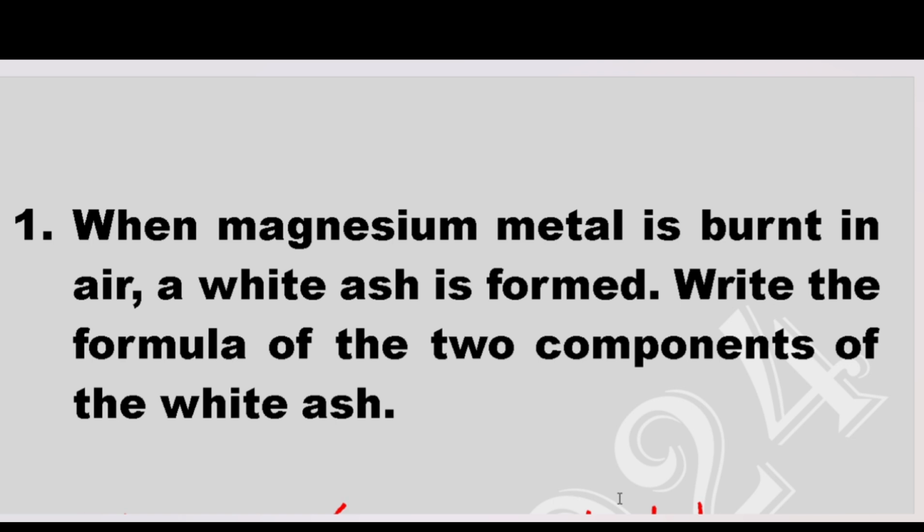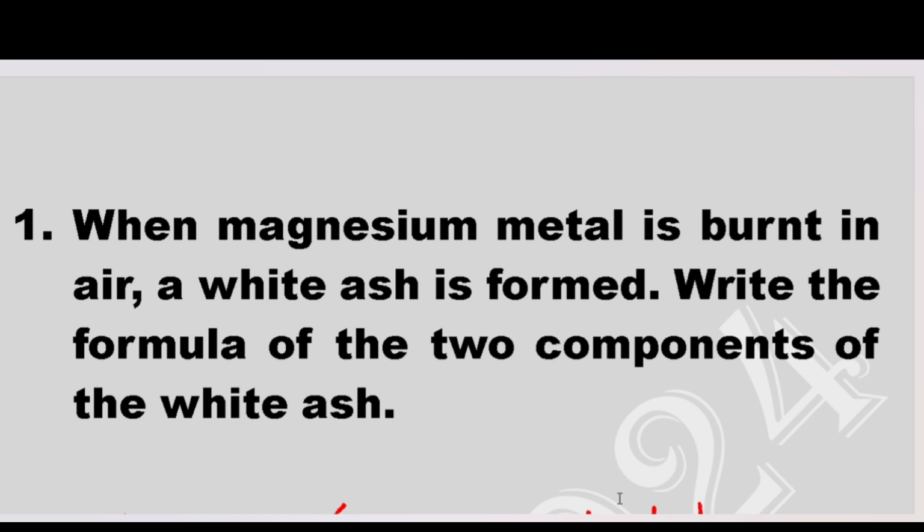So now, when we are burning a metal in air, the metal combines with the oxygen or nitrogen. So when magnesium is burnt in air, it combines with oxygen. It also combines with nitrogen. But now our question has been restricted that it is forming a white ash. So the white ash that is formed is magnesium oxide. So we have to write the components in the white ash, which is the magnesium oxide.